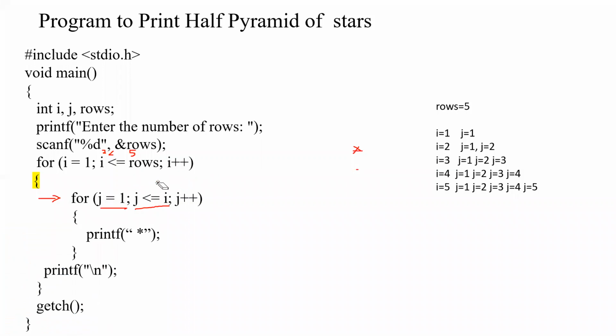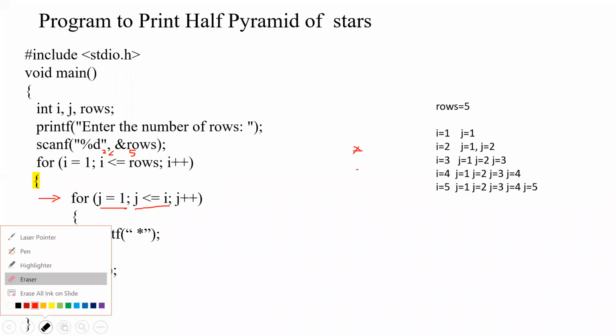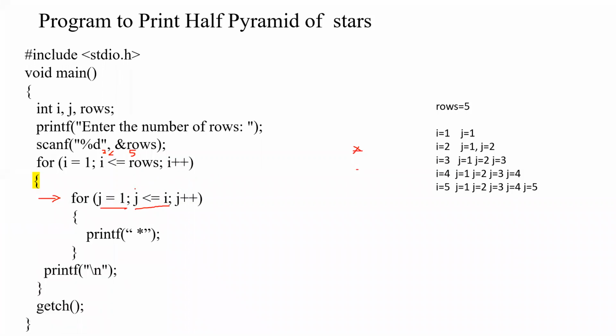Here you should work your brain, otherwise you will not get it. Again j starts from 1. Even though the I value is 2 now, j starts from 1. 1 less than or equal to 2. You know 1 is less than 2, so this condition becomes true. It will move to the body of the inner for loop and print a star. Our cursor was staying in the next line because of the new line in the previous execution. Now it will print a star in the second line.